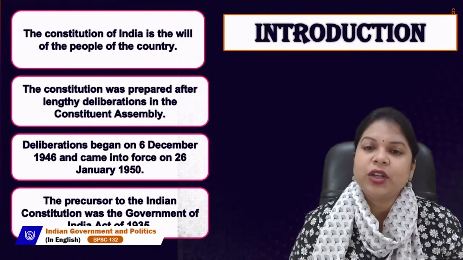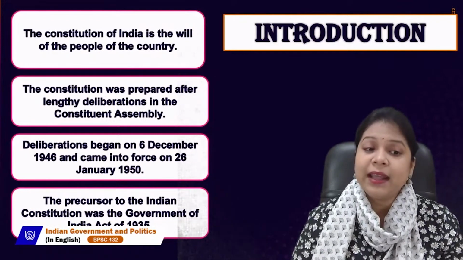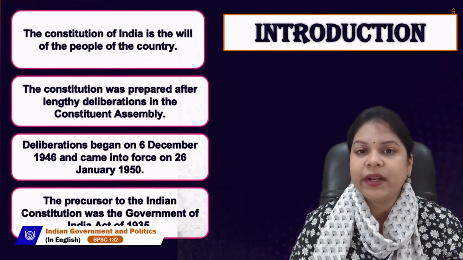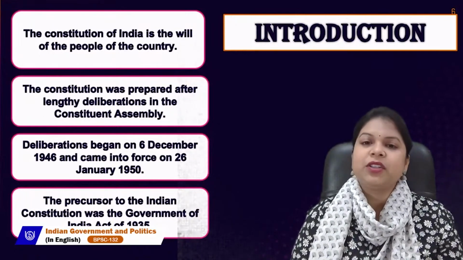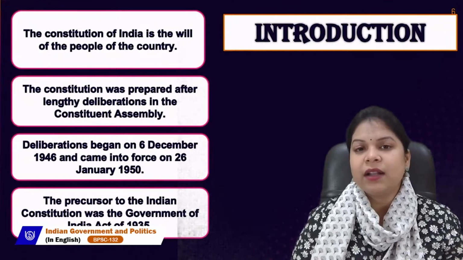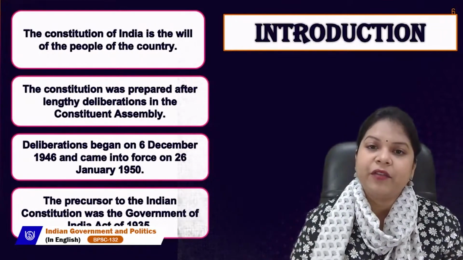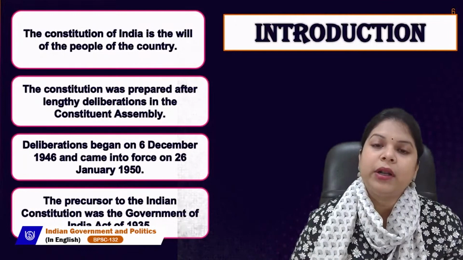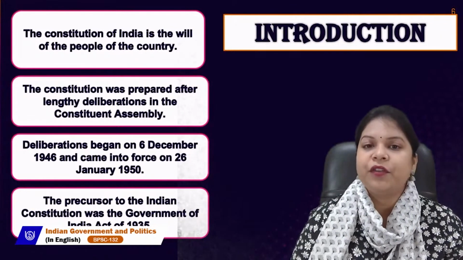The Constitution was prepared after lengthy deliberations in the Constituent Assembly, because after so many years of colonization, we were about to start a new, independent country. So it was very important to have a constitution, a rule book through which our country should be governed.